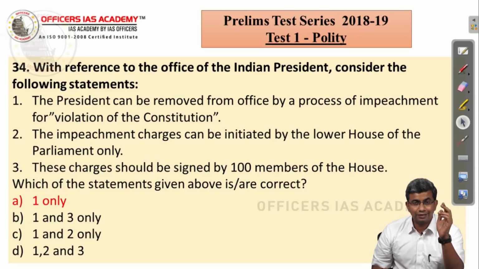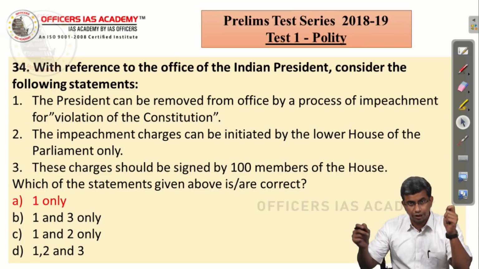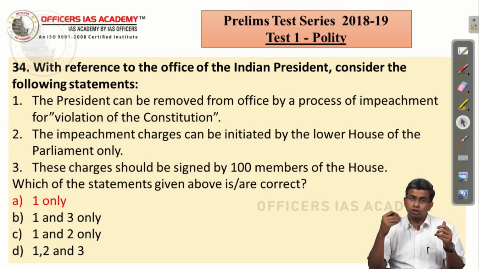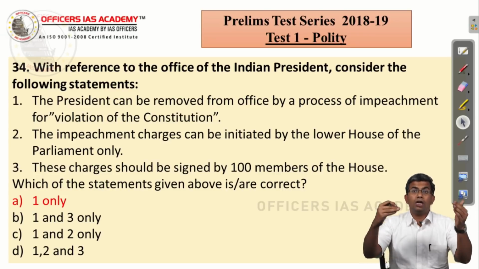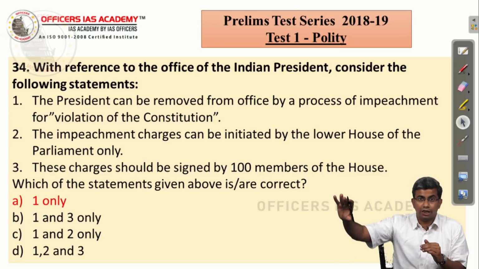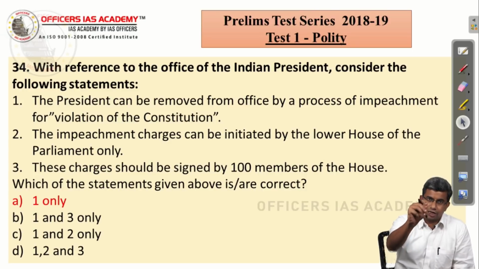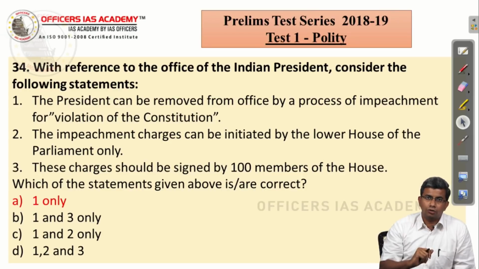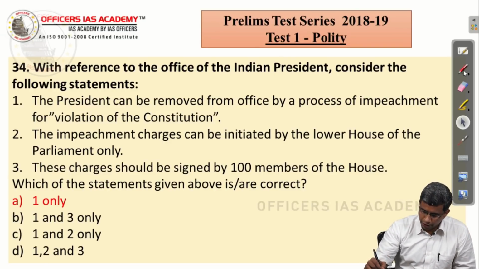It requires that the resolution which is to be introduced should be supported by at least 1/4 of the total membership of the house, in either of the houses, and 14 days' notice should be given, and then it should be passed by 2/3 of the total membership of the house. So, that is the procedure. But if you know that the President can be impeached for violation of the Constitution and you know that it can be introduced in either of the houses, you have arrived at the answer. You do not even have to bother about the third statement, because you know the first statement is right.